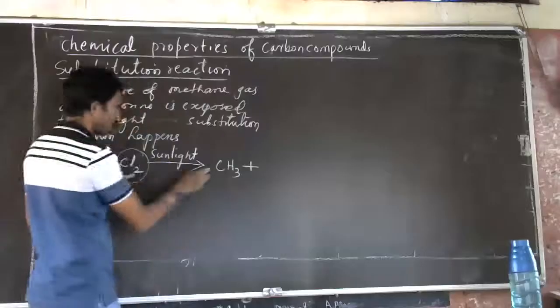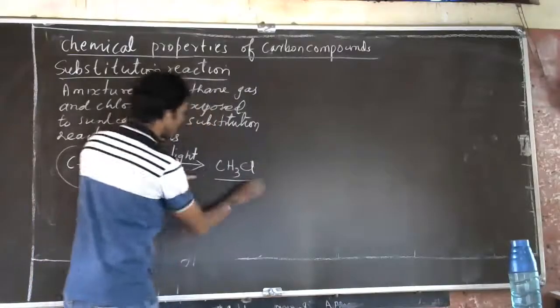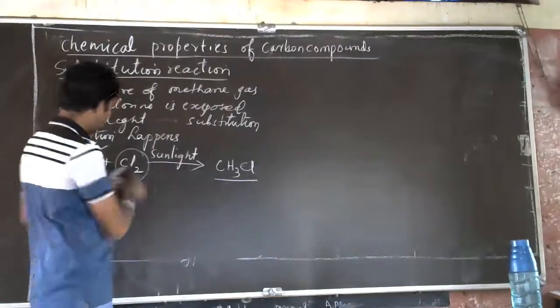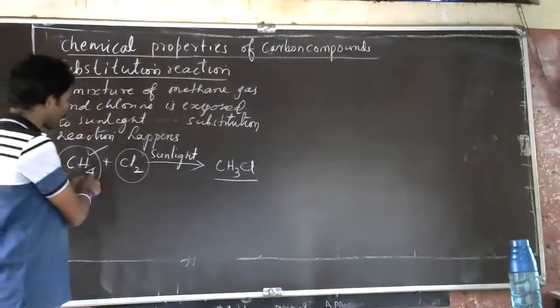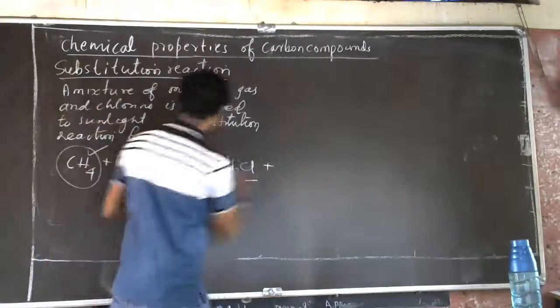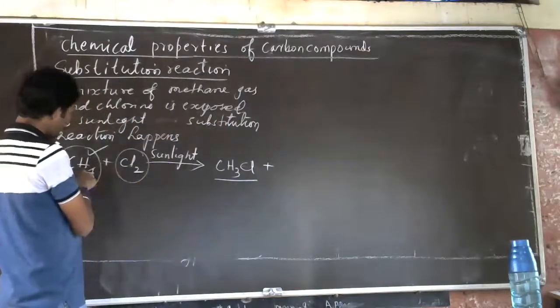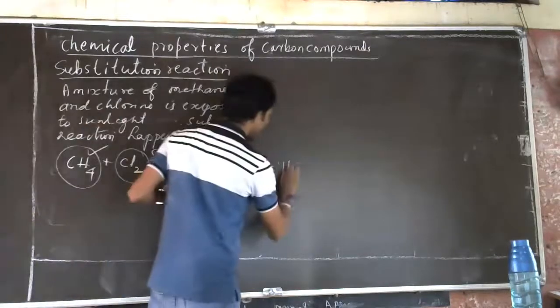So, see here. CH3Cl it happens to be. One of the hydrogens is replaced now, substituted. And we get one more chlorine here and one hydrogen, it becomes HCl.